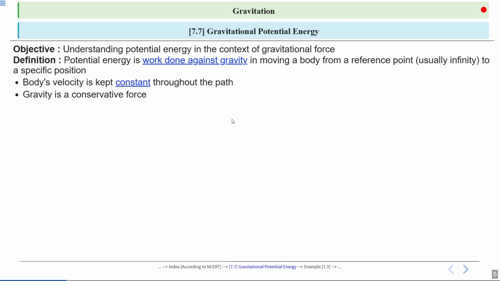Next is conservative force. A conservative force is one where the work done in moving an object between 2 points is the same, regardless of the path taken. This is an important concept because it means that the potential energy depends only on the initial and final positions, not the path.